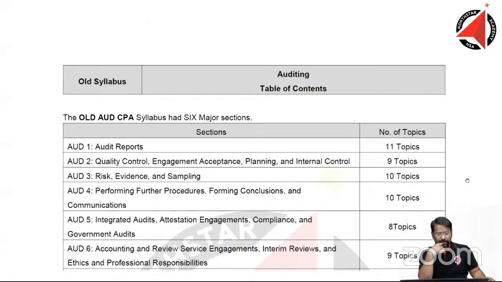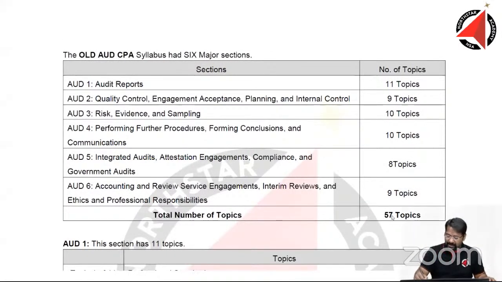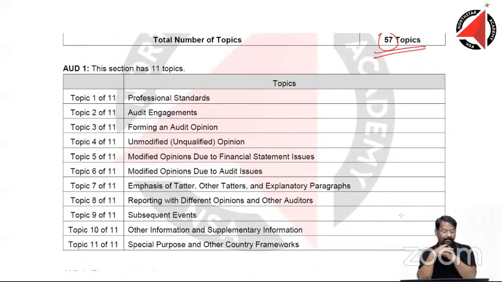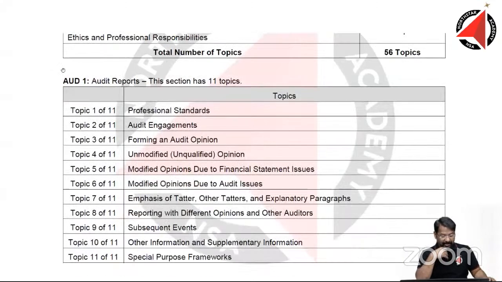So this is the old syllabus, AUD paper, auditing. In total, how many sections were there? You have AUD 1, AUD 2, AUD 3, AUD 4, AUD 5, AUD 6. These were the 6 AUD sections. But inside these 6, there were 57 topics. We had AUD 1, which had 11 topics, the biggest. What happened to AUD 1? Vis-a-vis the new syllabus, the entire AUD 1 has remained the same.